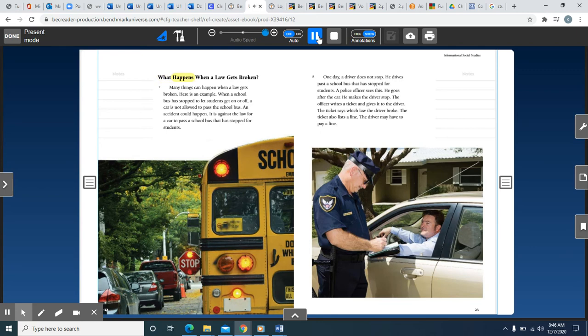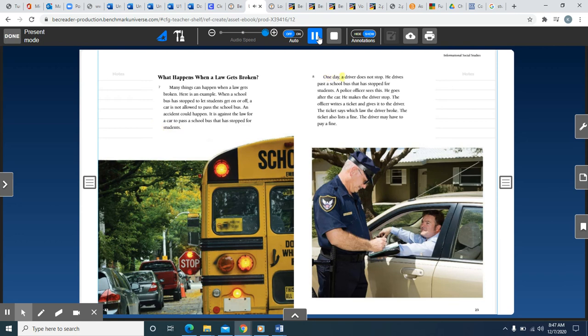What happens when a law gets broken? Many things can happen when a law gets broken. Here is an example. When a school bus has stopped to let students get on or off, a car is not allowed to pass the school bus. An accident could happen. It is against the law for a car to pass a school bus that has stopped for students.